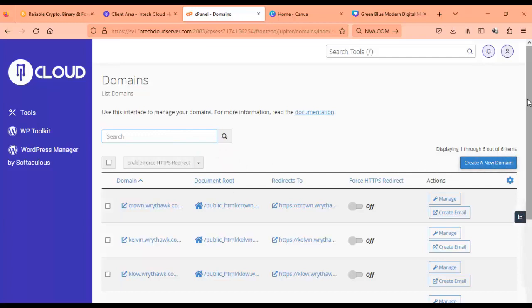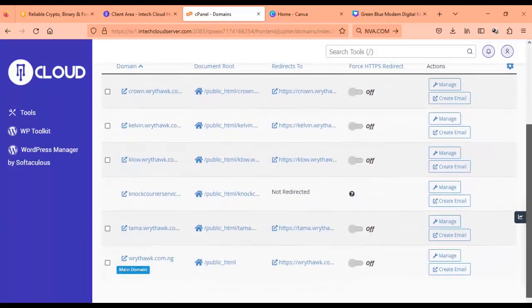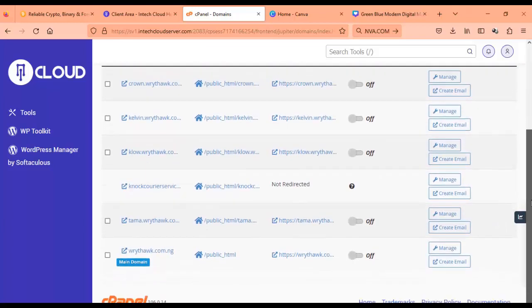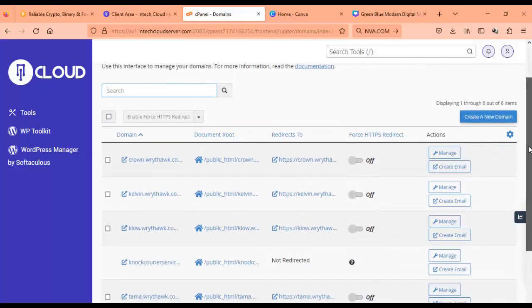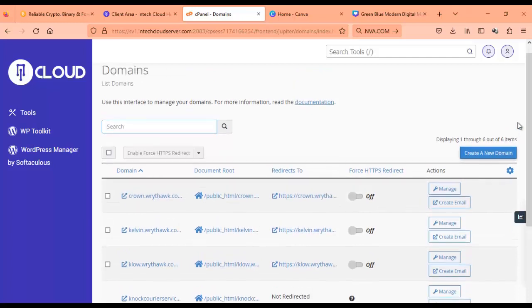Now in any hosting you have, any cPanel you have, the interface might not be exactly the same, but you should be able to find where you have your domains. So I'm going to create. You can see even here I have other subdomains right here. So I want to create a subdomain specifically for investment.